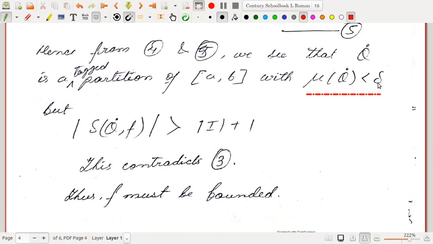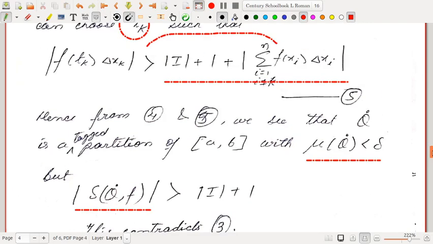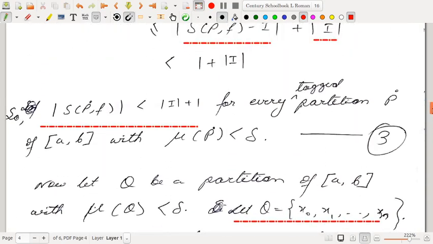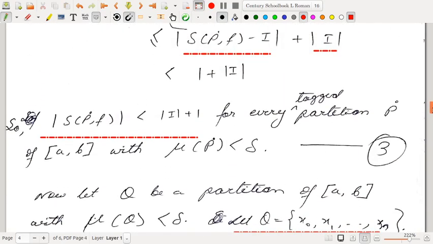Next, we have also given some tags to the partition q, and we have seen that for those tags the Riemann sum is strictly greater than mod I plus 1. But this contradicts 3. Why? 3 says that for any tagged partition p dot of AB with norm p dot less than delta, the Riemann sum is strictly less than mod I plus epsilon.